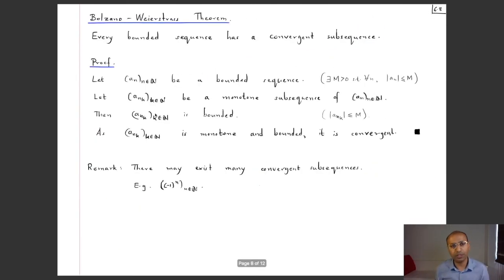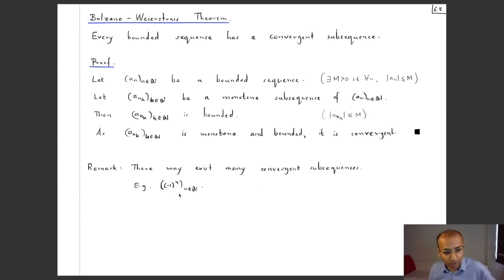So let's first see what is the statement of the Bolzano-Weierstrass theorem. It says that every bounded sequence has a convergent subsequence. So the given sequence is bounded. It may not be convergent, but we are assured that it has at least one convergent subsequence. Of course, it can have more than one. For example, if I look at this divergent sequence, it is not convergent. It is bounded, and so we are guaranteed that it has a convergent subsequence.